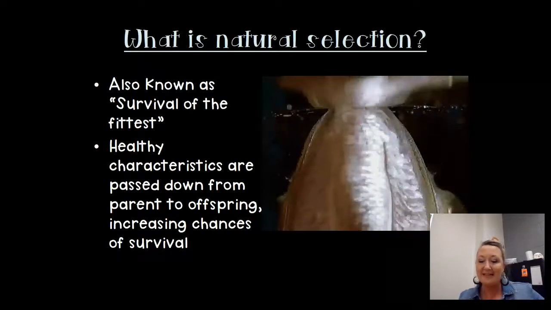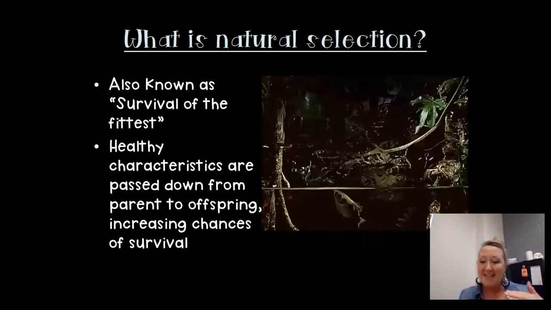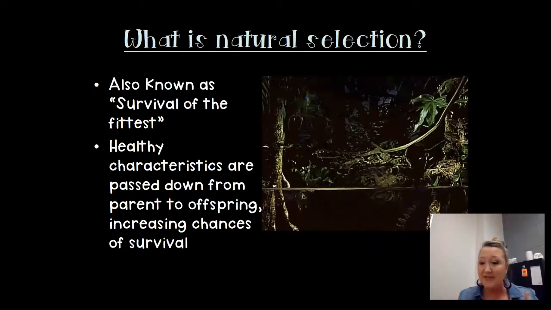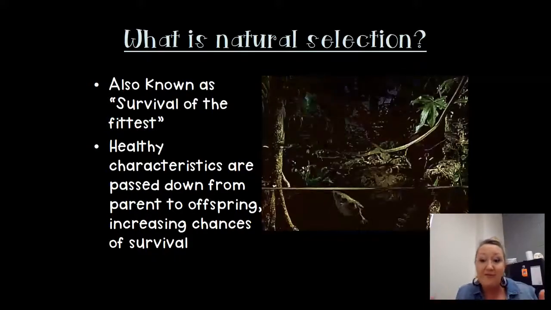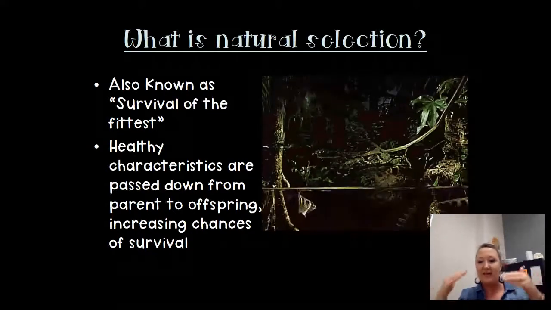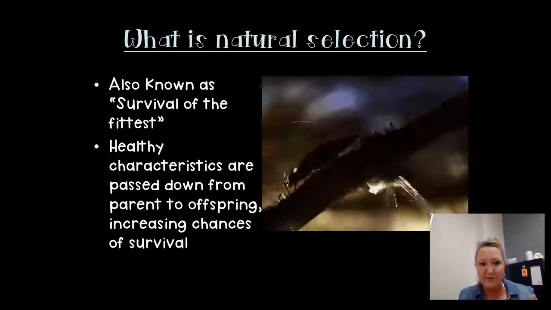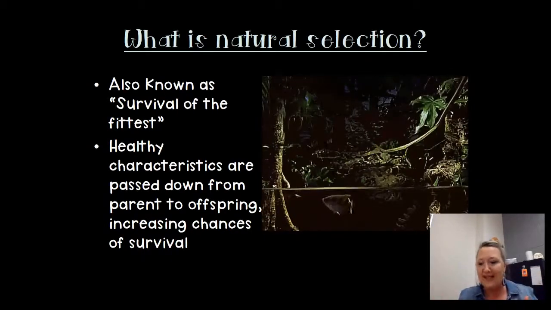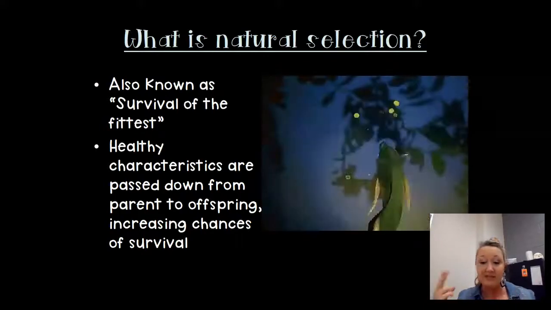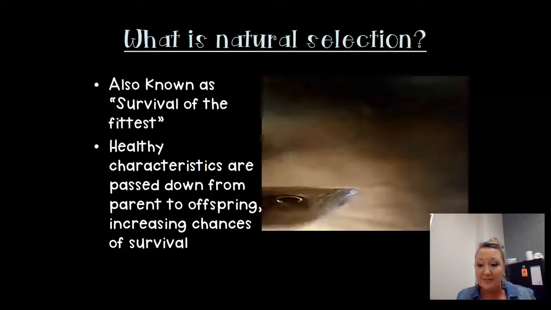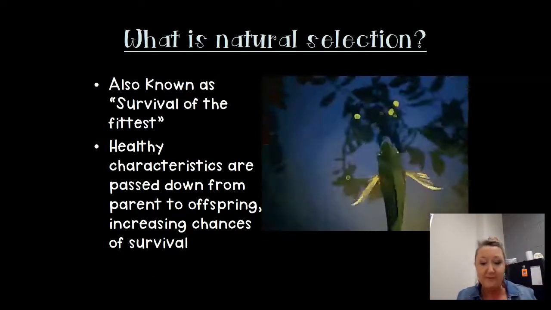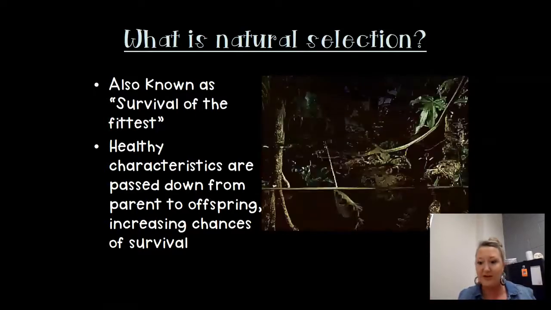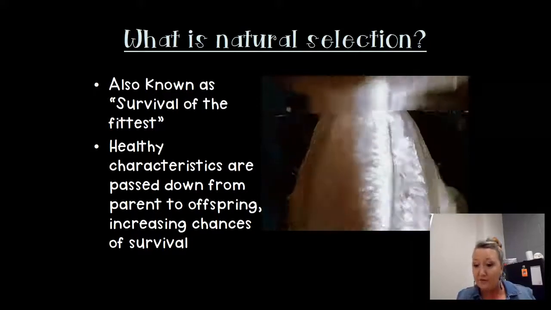Healthy characteristics get passed down from a parent to their offspring, and that increases their chances of survival. Sometimes even mutations happen to their genes that are helpful to them, that allow them to survive better. And then those mutations are passed on to offspring, which allow them to survive better. And so natural selection is that process that happens in nature because of competition, because of limited resources, that organisms that are the most fit, the most healthy, the most able to survive and reproduce are the ones that are able to survive and reproduce. And that makes their young have those same characteristics because a lot of traits are inherited.